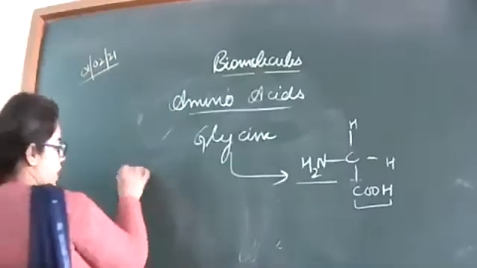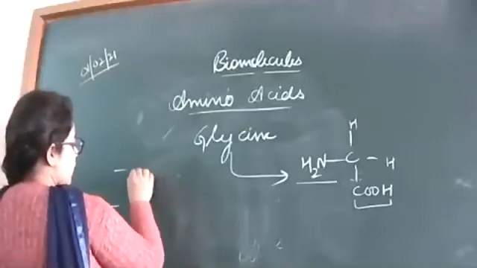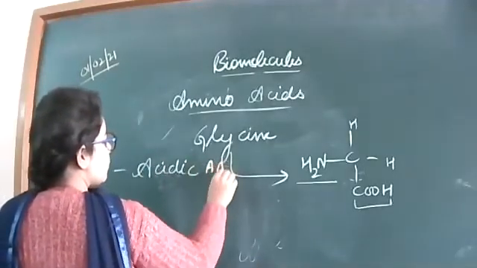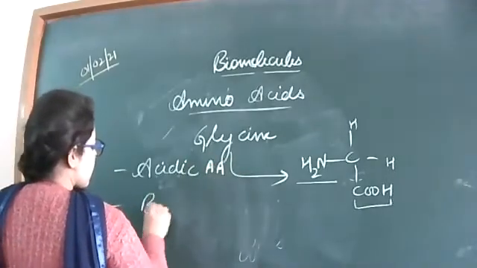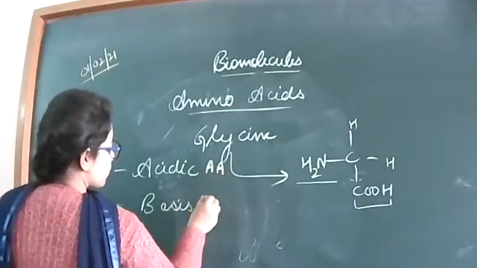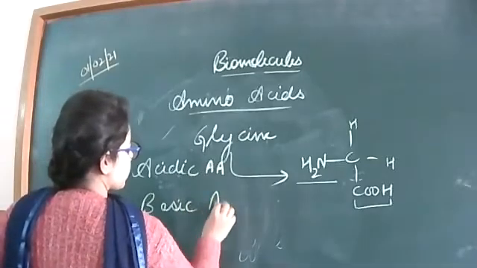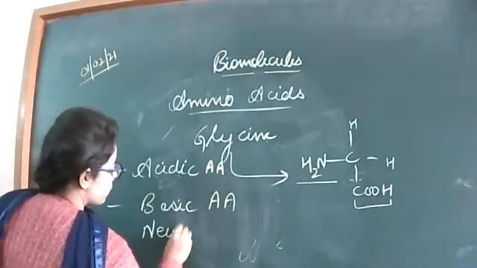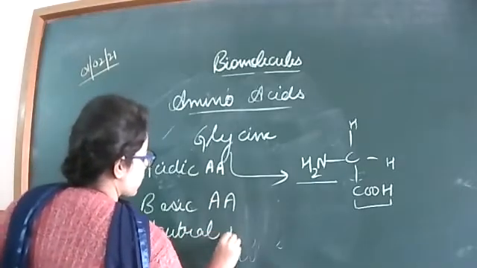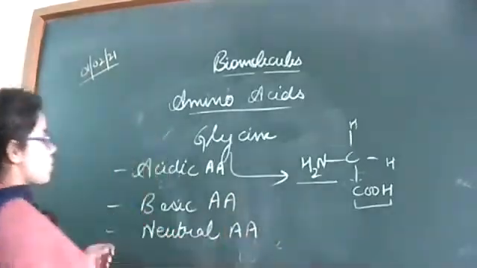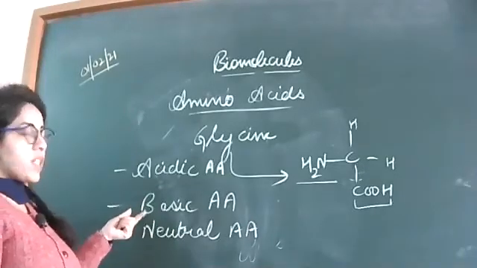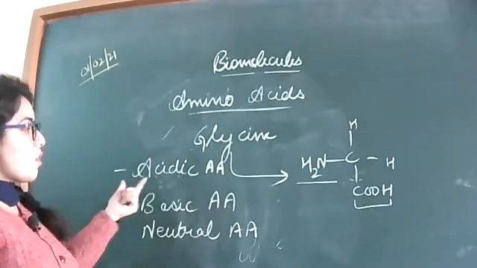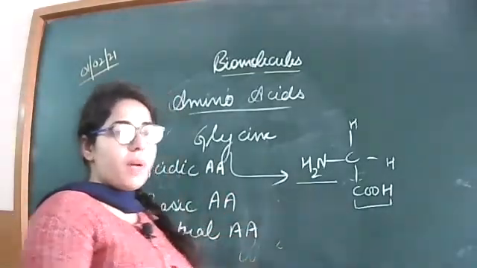They are further divided into three main categories. These are acidic amino acids, basic amino acids, and neutral amino acids. The three different kinds of amino acids are acidic amino acid, basic amino acid, and neutral amino acids, on the basis of the groups present in the amino acids.